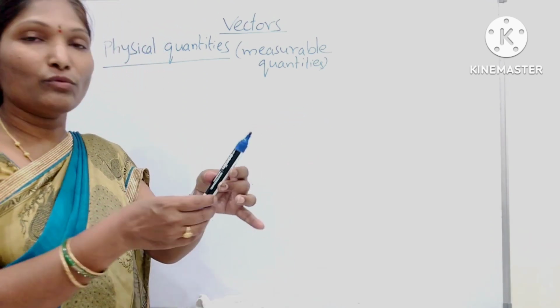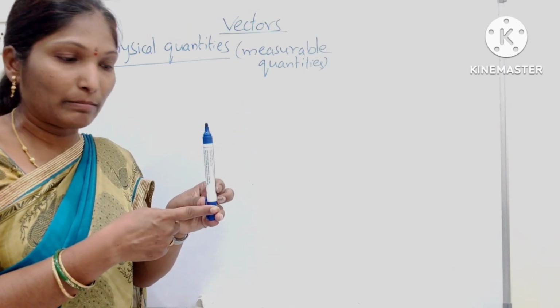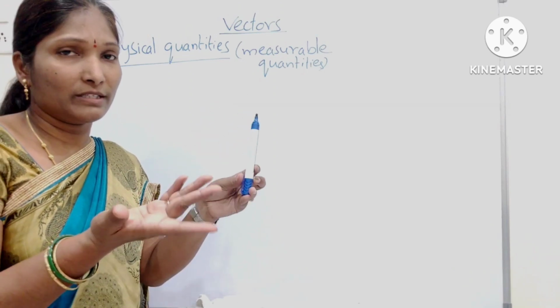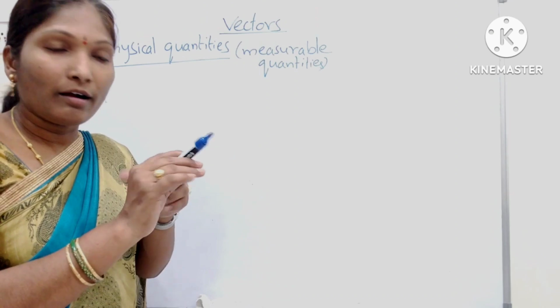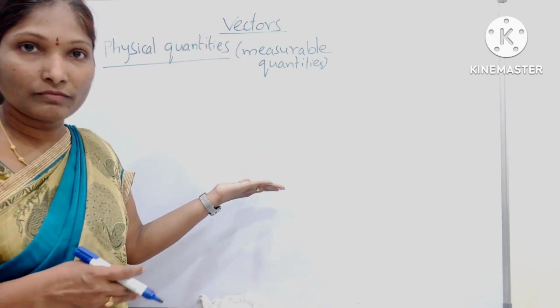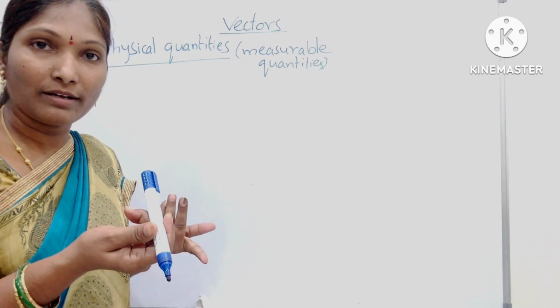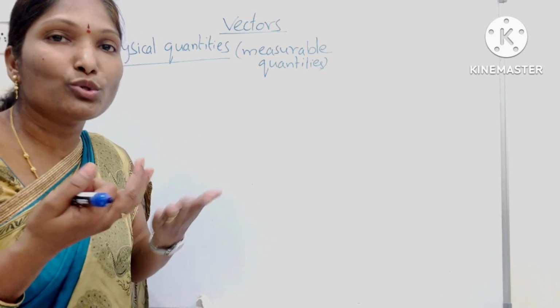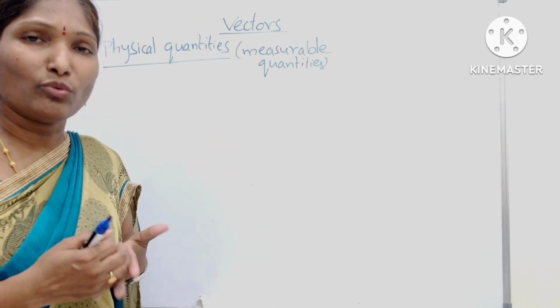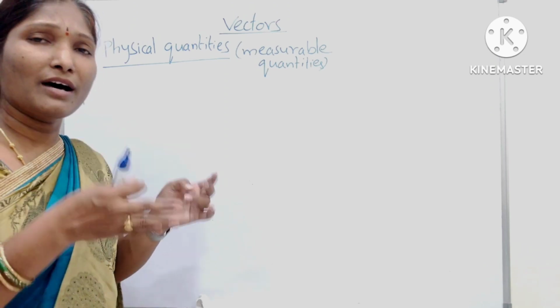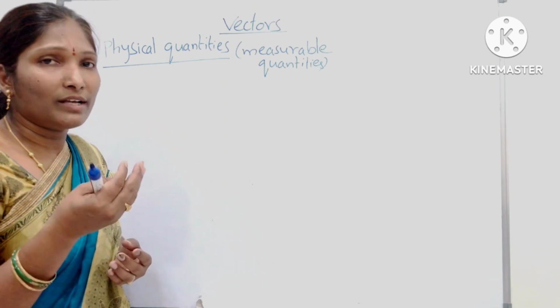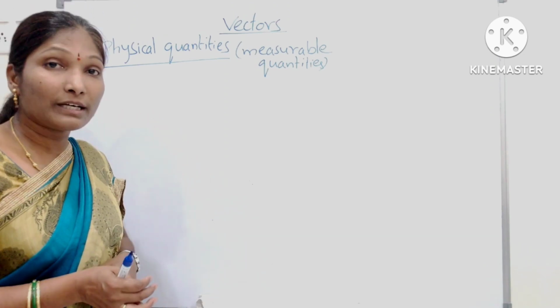If I want to measure the length of this marker, maybe that is 15 centimeters. I can measure the area of this board. I can measure the volume of the ink in this pen. The quantities which can be measured are called physical quantities. Area, length, mass, time, volume. All these are physical quantities.